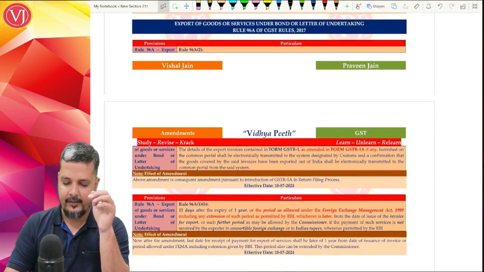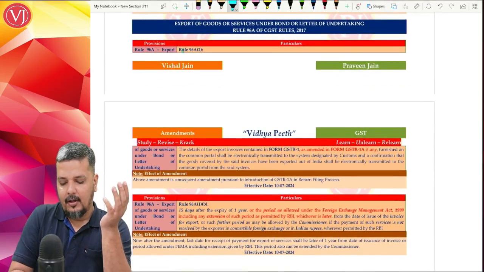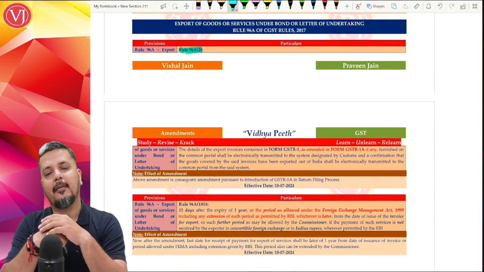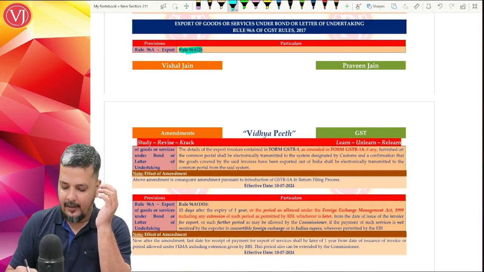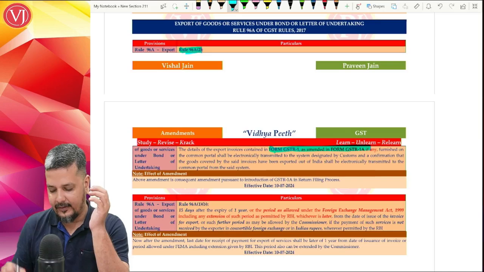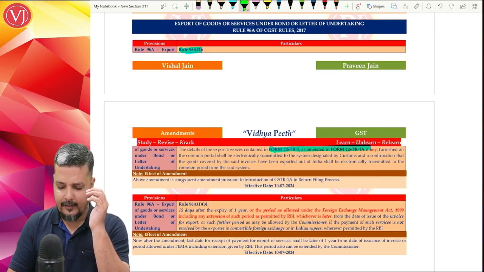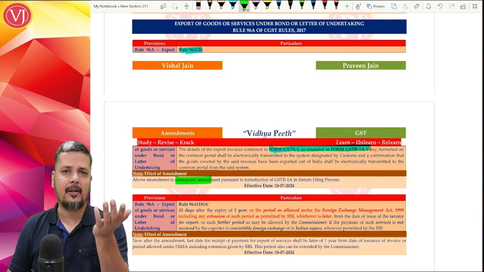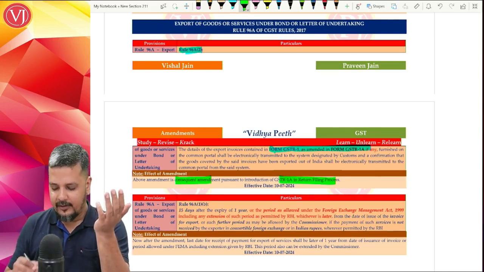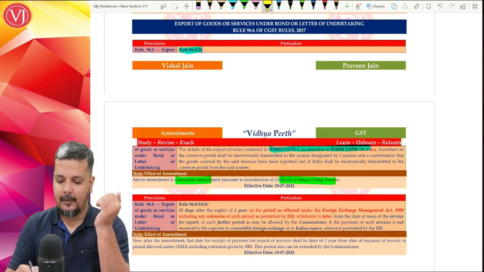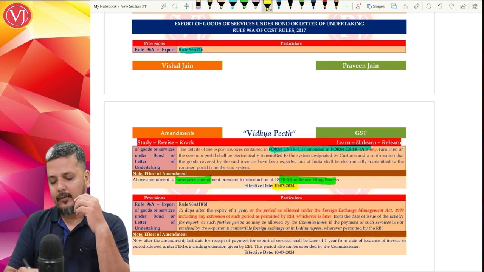Also there's the same kind of amendment in your Rule 96A sub Rule 2, where they have made reference to GSTR 1, they have added GSTR 1A. It is nothing but a consequential amendment because of the change in your return filing process effective from 10th of July 2024.